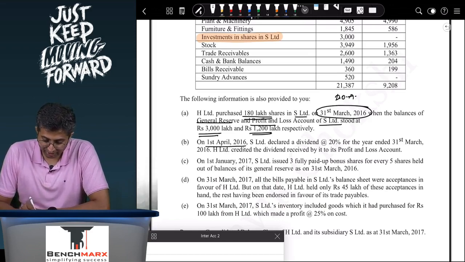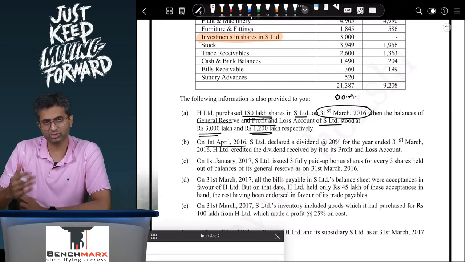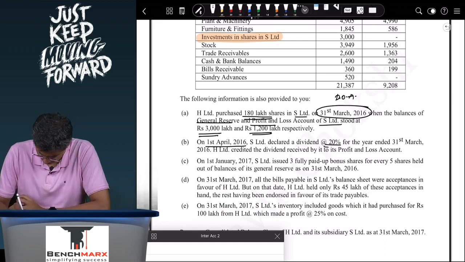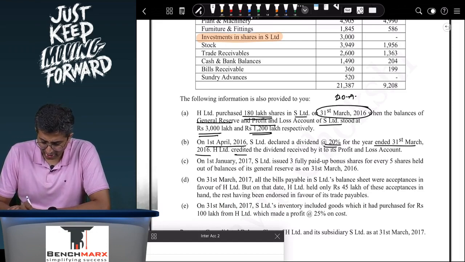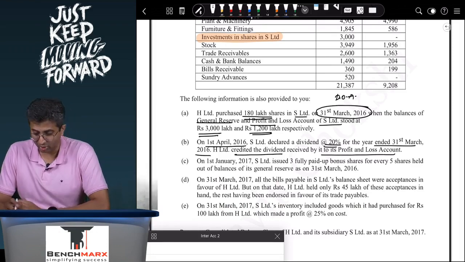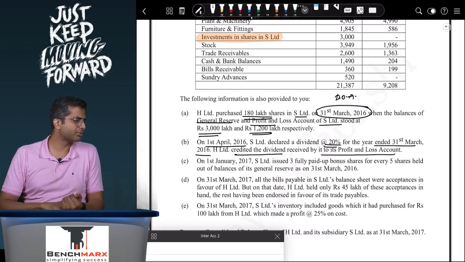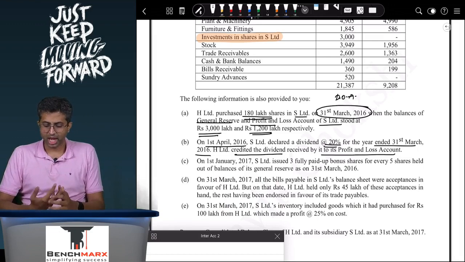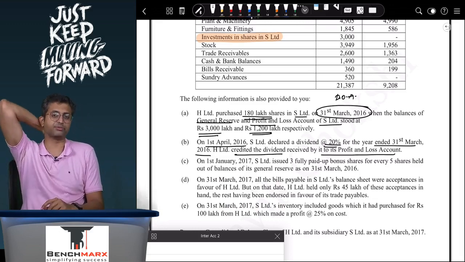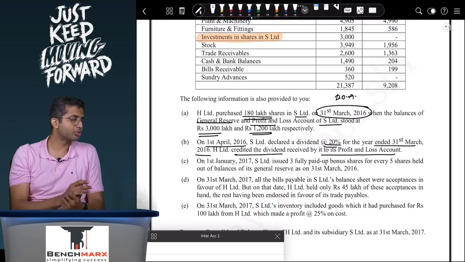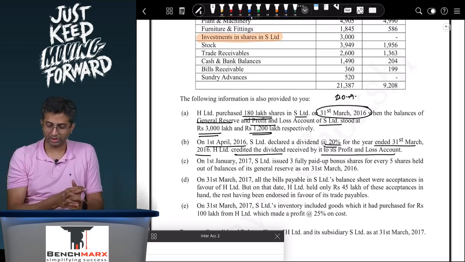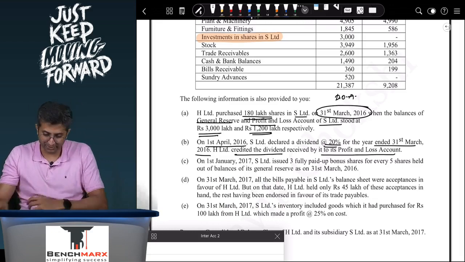On 1st April 16, S declared, so on the date of acquisition itself, S declared a dividend of 20% for the year ended 31st March 16. H credited the dividend received by it to the profit and loss account. Now looking at this, what do you guys think? Is the treatment correct or is the treatment wrong? H has credited the dividend received by it to the profit and loss account, and the dividend is paid on 1st April 16 itself. The treatment seems to be wrong. It should be credited to the investment. It has gone to the profit and loss, and hence you will have to pass a rectification entry.